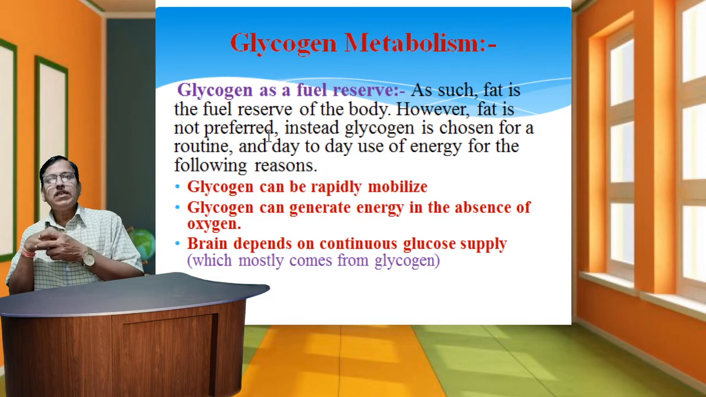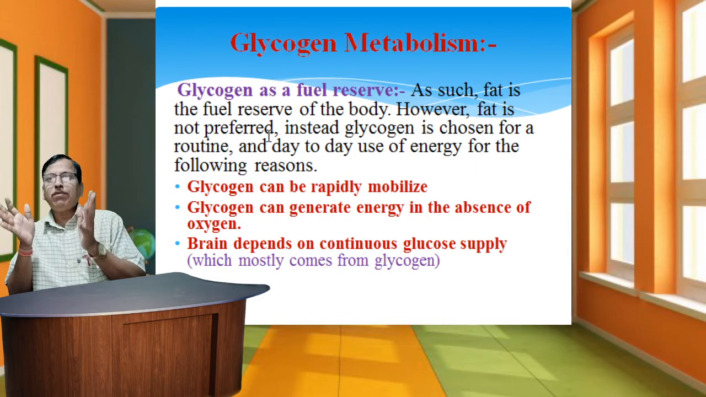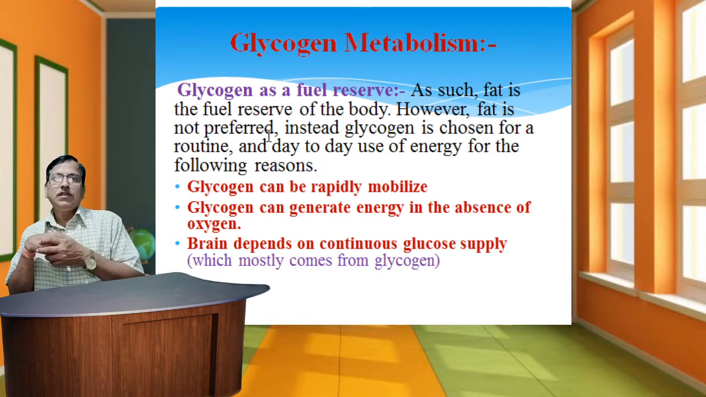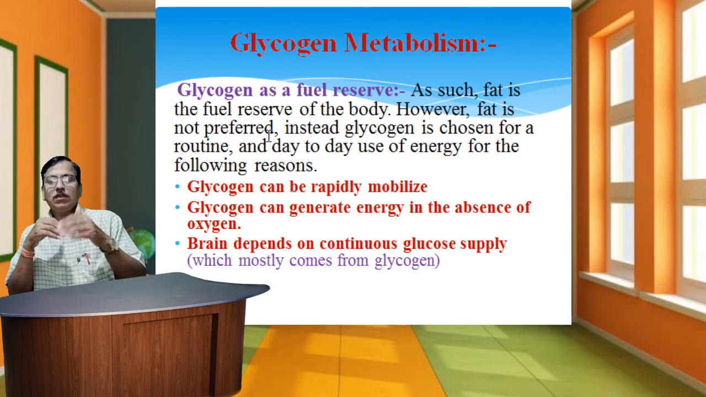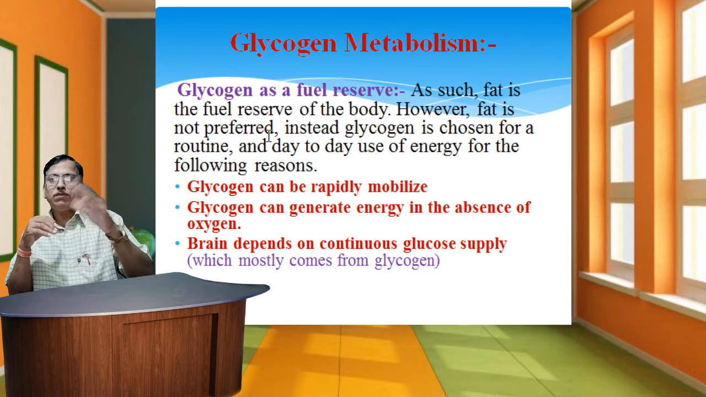First, glycogen can be rapidly mobilized. Glycogen stored in the body can be rapidly mobilized at the specific period of utilization. Second, glycogen can generate energy in the absence of oxygen. Under specific conditions, aerobic and anaerobic conditions take place, so energy is generated in the absence of oxygen. This is also called the anaerobic condition.